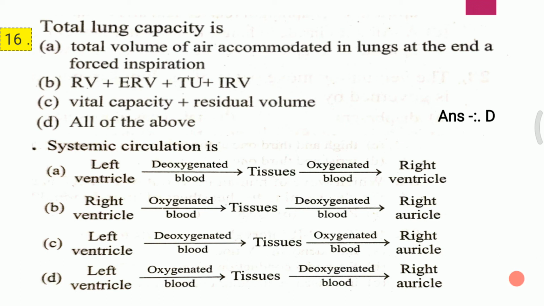Question second. Systemic circulation is: A. Left ventricle, deoxygenated blood goes to tissue, oxygenated blood goes to right ventricle. B. Right ventricle, oxygenated blood goes to tissue, deoxygenated blood goes to right auricle. C. Left ventricle, deoxygenated blood goes to tissue, oxygenated blood goes to right auricle. D. Left ventricle, oxygenated blood goes to tissue, deoxygenated blood goes to right auricle. The correct answer for the second question is D. That is, left ventricle oxygenated blood goes to tissue, and from tissue deoxygenated blood goes to right auricle.